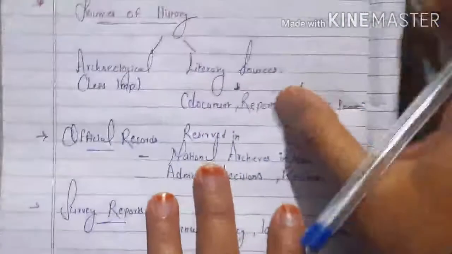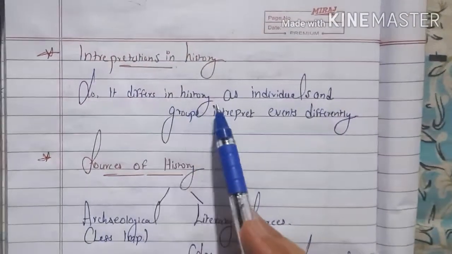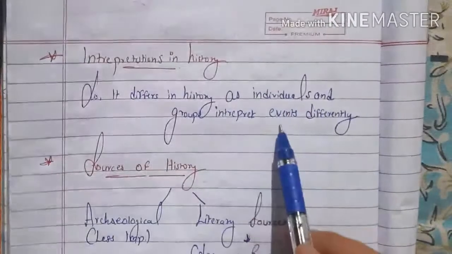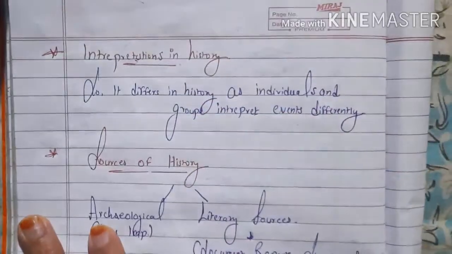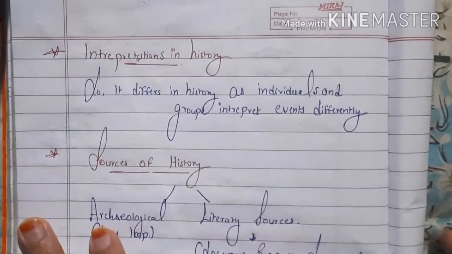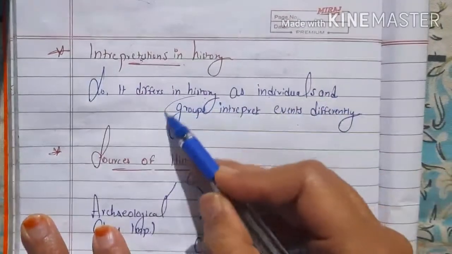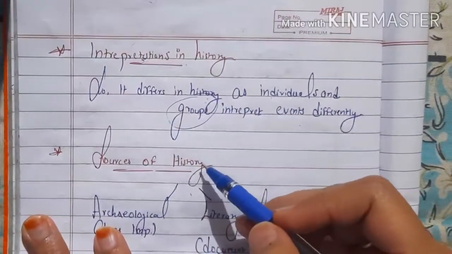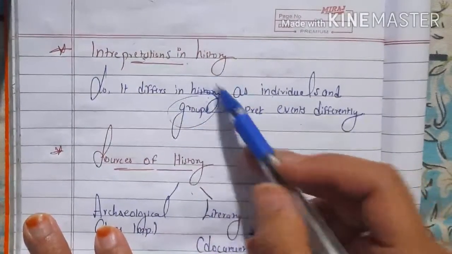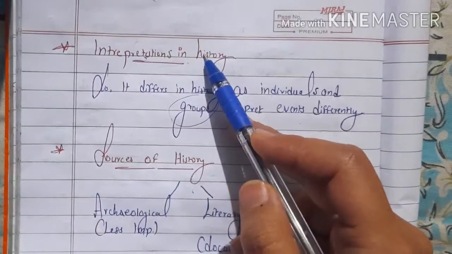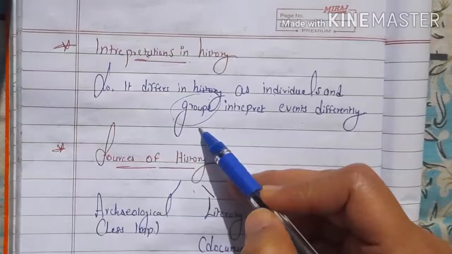Next topic which is given is interpretation in history. It differs in history as individuals and groups interpreted events differently. Interpretation means कैसे आपने interpret किया, how you differently interpreted the history. तो somebody says नहीं ऐसा हुआ, somebody says ऐसा हुआ, लेकिन a group of people ने interpret किया नहीं वैसा हुआ. So we take the history like that only. So interpretation will be done in history. हाँ हमने interpret किया exactly, तो हम नहीं बता सकते कि history में क्या हुआ. So we have done the interpretation of the history.